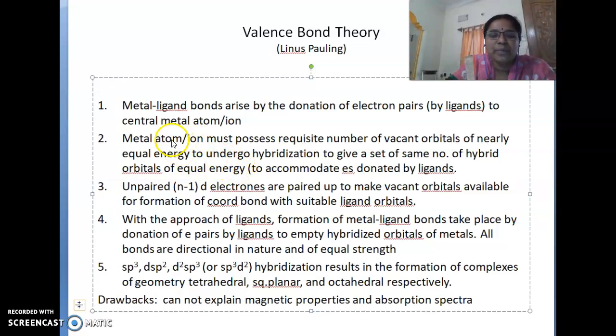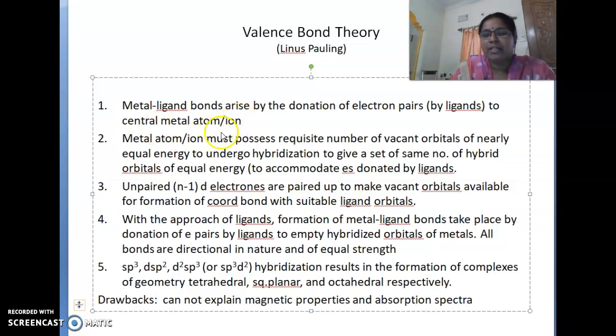First of all, the metal atom, as I said, is electropositive in nature, and it consists of vacant orbitals, and the ligand contains an extra electron pair which it can donate. But in order to accept the electrons donated by the ligand, the metal should possess vacant orbitals.